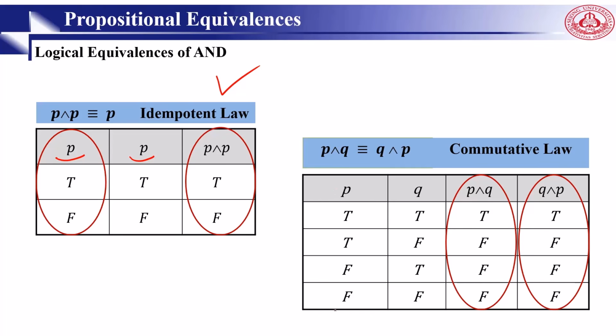You can see this is p, this is q. p and q, q and p. You can see these two are the same, and these two are also the same. Using a truth table, it is very easy to prove. But later we will see that if we have long equations, using a truth table is not possible.